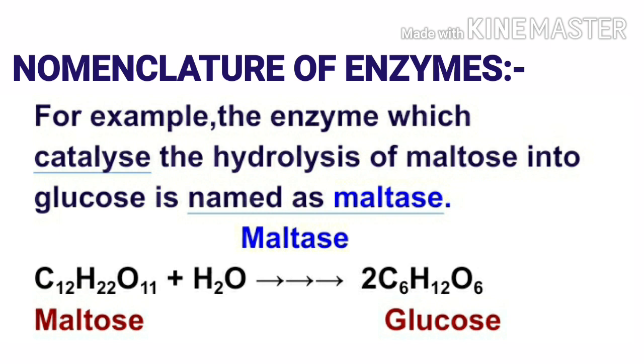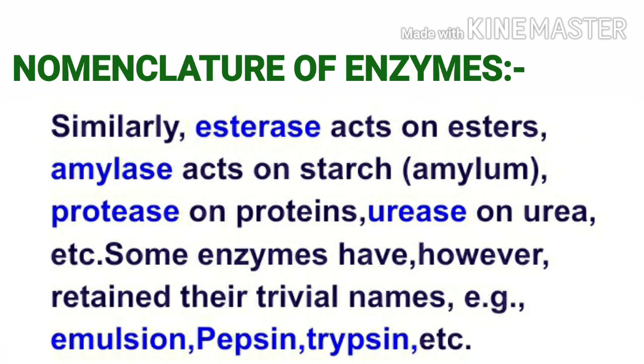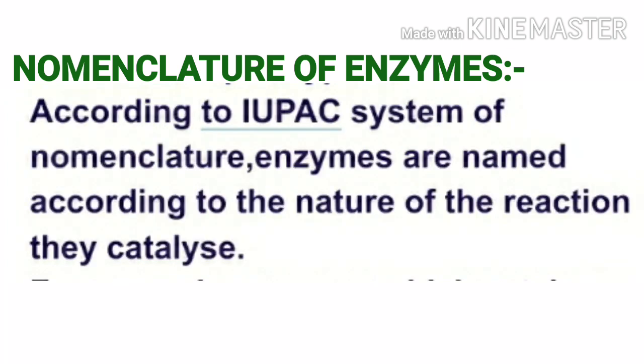For example, the enzyme which catalyzes the hydrolysis of maltose into glucose is named as maltase. Similarly, esterase acts on esters, amylase acts on starch, protease on proteins, urease on urea, etc. Some enzymes have, however, retained their trivial names, for example, emulsin, pepsin, trypsin, etc.